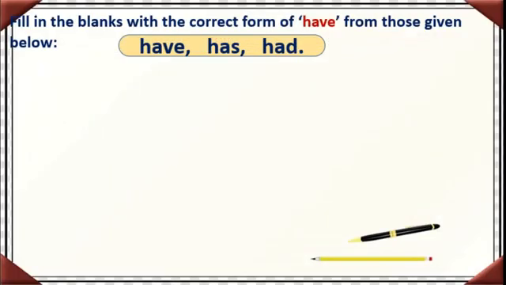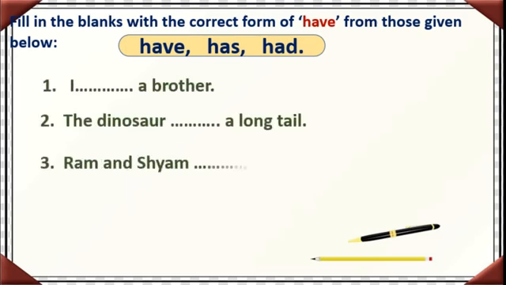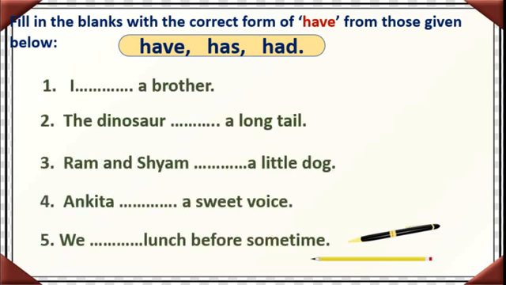Fill in the blanks with the correct form of have from those given below. Here three forms are given, that is have, has and had. Have and has, they are in the present tense, and had, that is in the past tense. Correct? So see these five fill in the blanks are there.